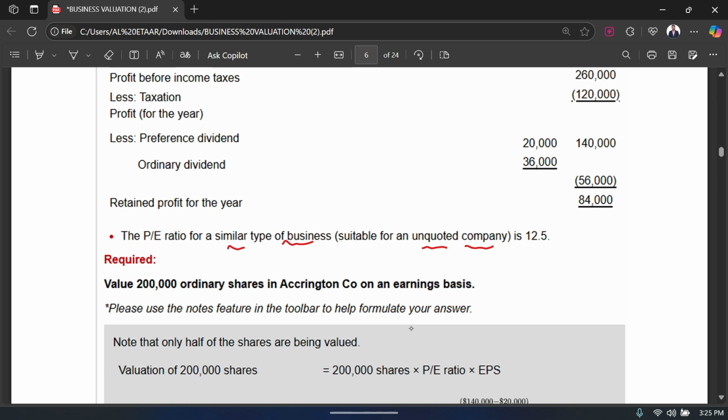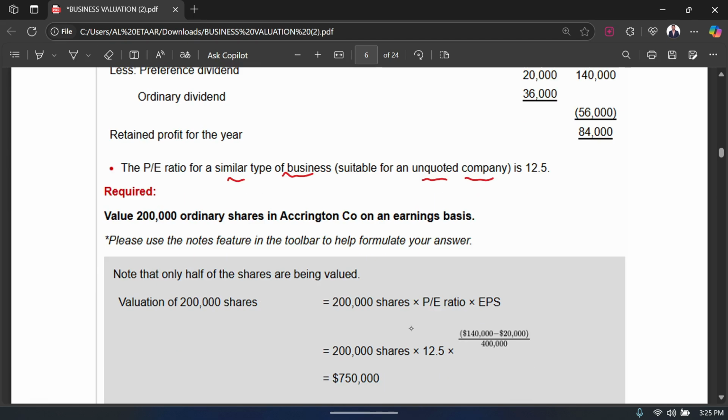But let's see what the question requires, because I don't know the question requirement right now. It says: required, value 200,000 ordinary shares in the company on its earnings basis. So basically, using the earnings basis, we have to value the company, but we only have to value the 200,000 shares. We have to say, based on its earnings, how much these 200,000 ordinary shares should be worth. So that worth is something you have to calculate.